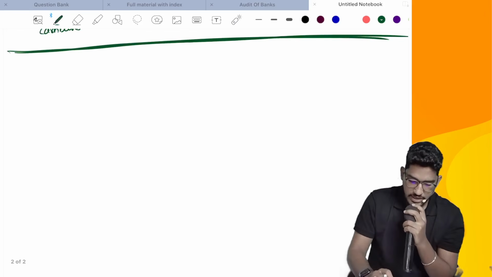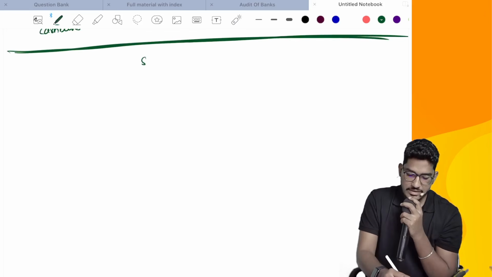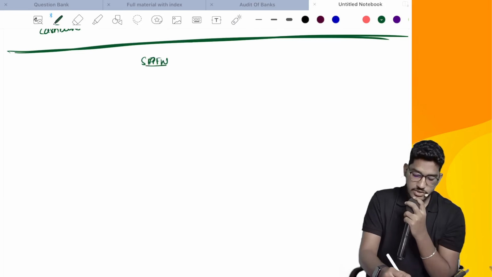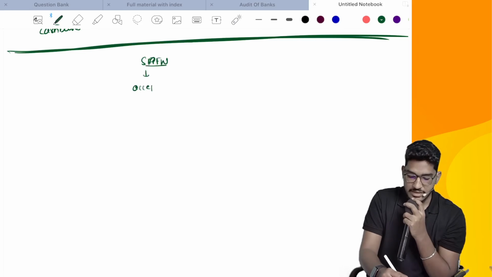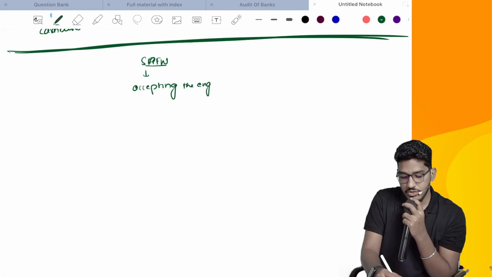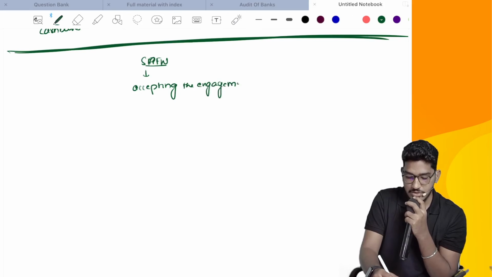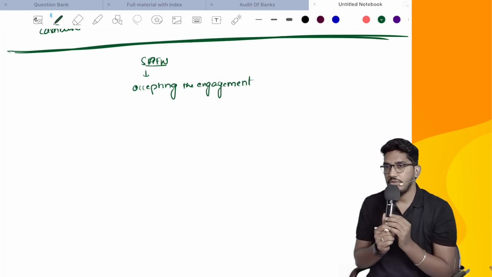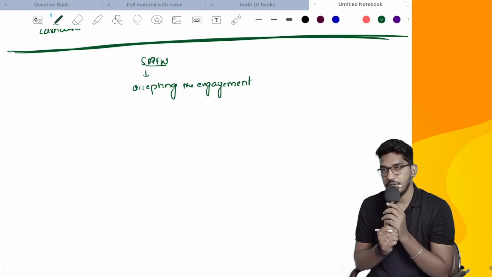Whenever a client has approached you asking you to do the engagement for financial statements prepared as per a special purpose framework, first you have to decide whether you should accept that engagement or not. Now, what considerations do you have to keep in mind before accepting the engagement?